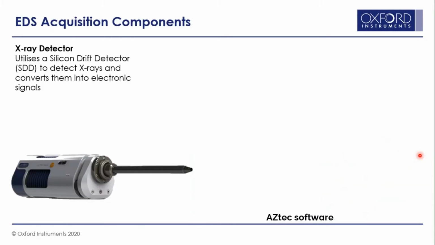So what are the basic components of acquisition? If you want to acquire the EDS or the X-ray spectrum coming out of your sample, there are 3 components which we use in our system.